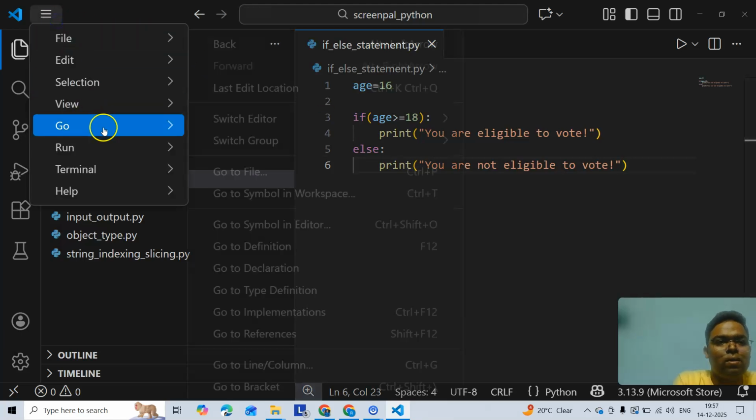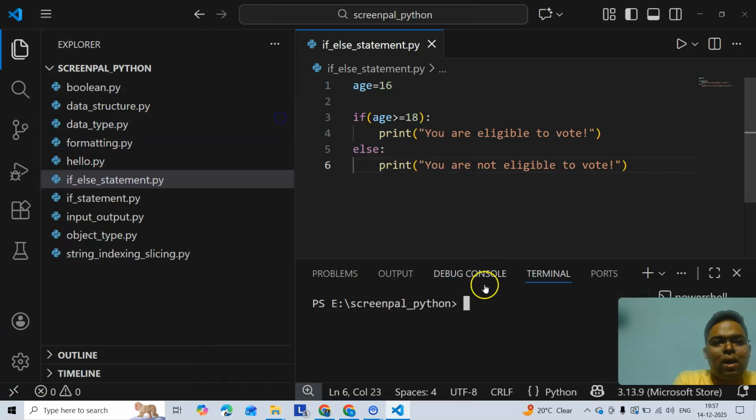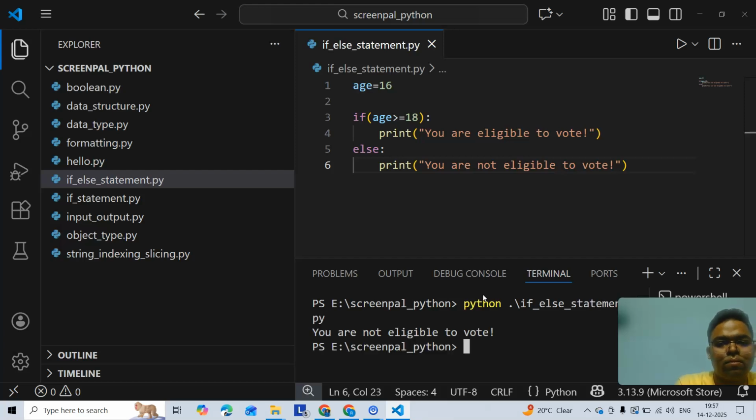So let's run it. I think your guesses are right that it should say you are not eligible to vote as your age is just 16. So let's see. So we see you are not eligible to vote. So from the demo we understand that else executes when the condition is false.